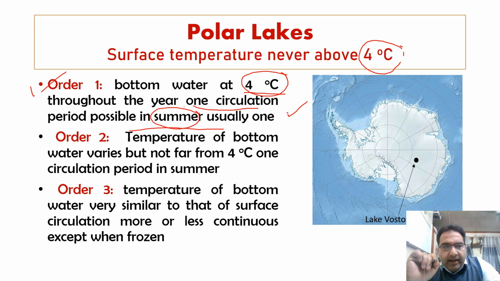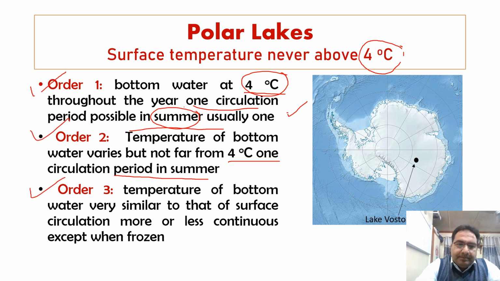Now, polar lakes of order 2: the temperature of the bottom water varies but not far from 4 degrees centigrade, and there is one circulation period, in summer. So in the second order, the temperature of the bottom water varies but not far from 4 degrees centigrade. That is, there is a little bit of variation from 4 degrees centigrade, but only one circulation period, that is, in summer.